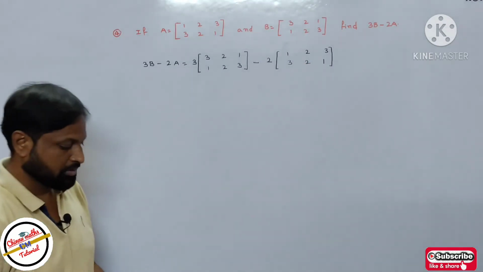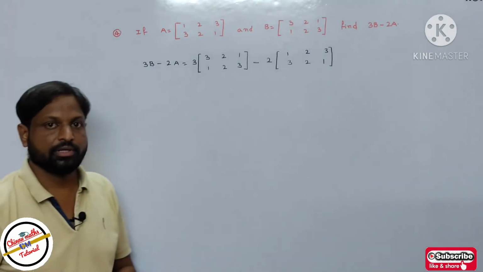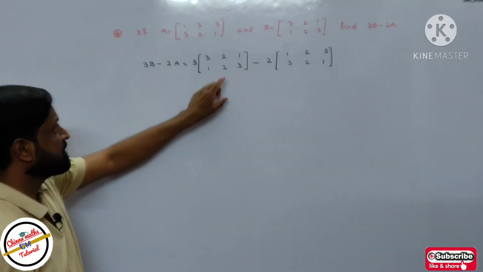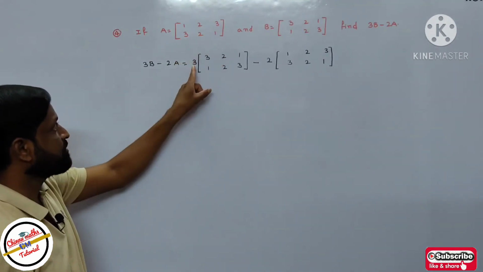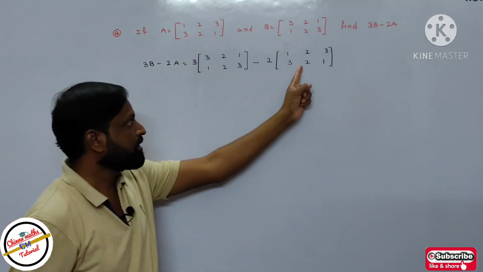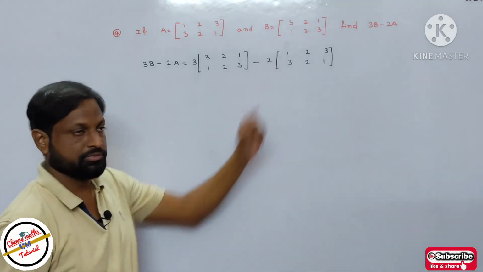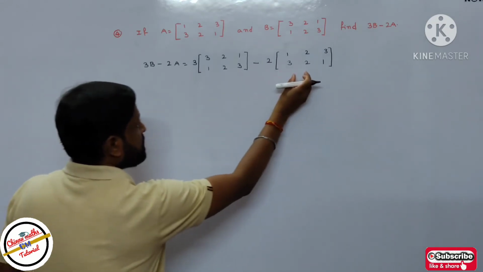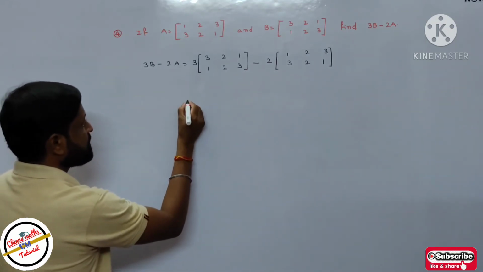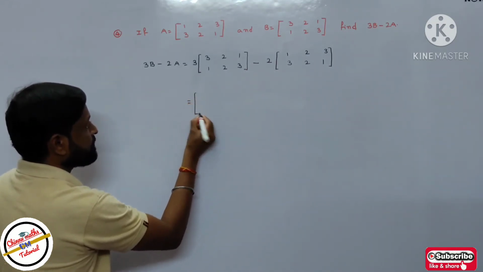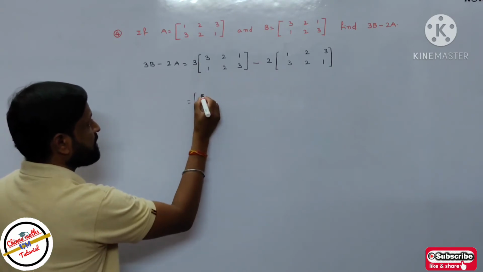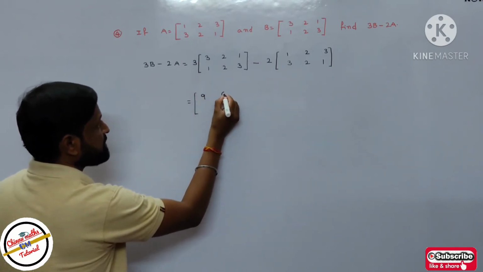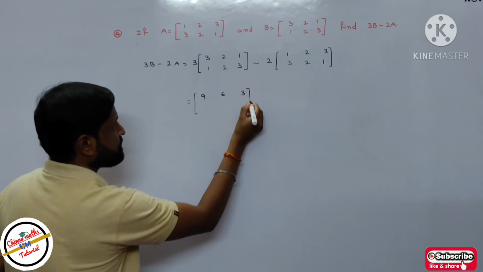See here, according to the definition of scalar multiplication of matrices, every element of this matrix is multiplied by 3, and every element of this matrix is multiplied by 2. So then you will get the 3B matrix and the 2A matrix. Multiply 3 into 3 is 9, 3 twos are 6, 3 ones are 3.